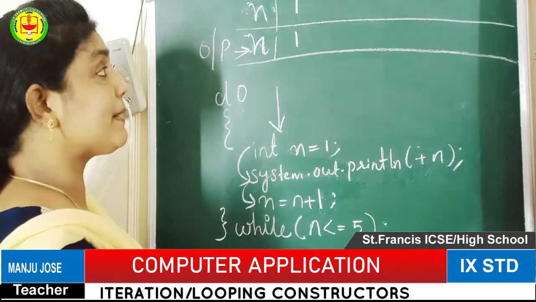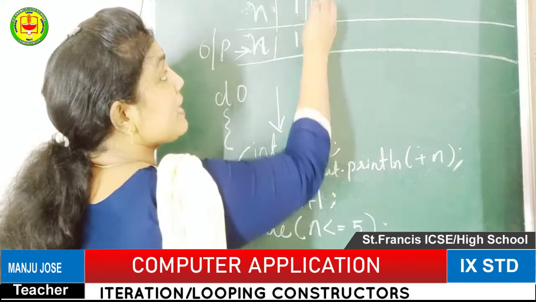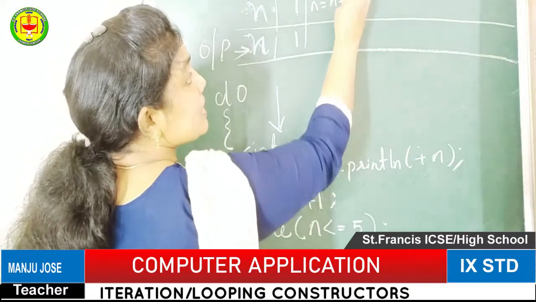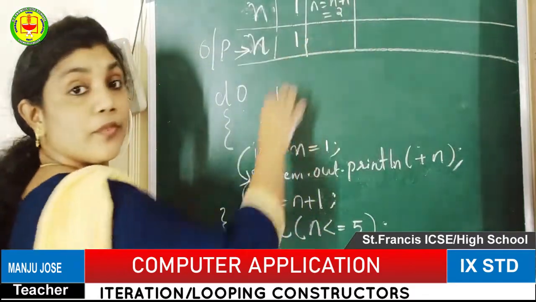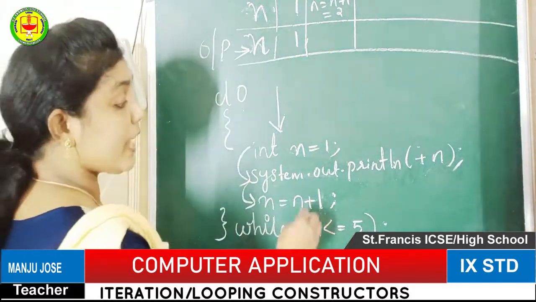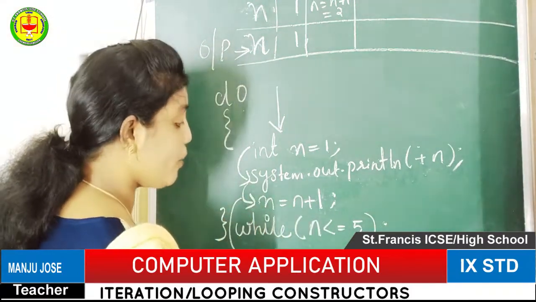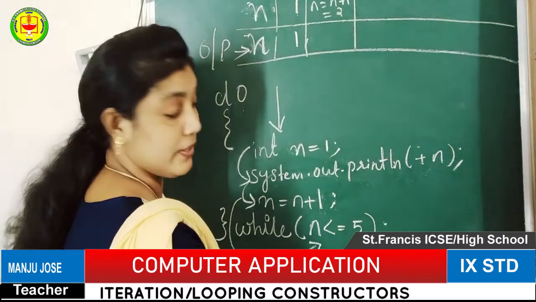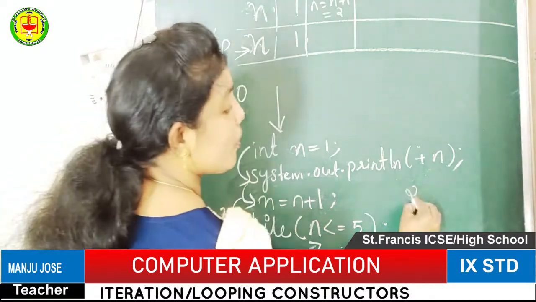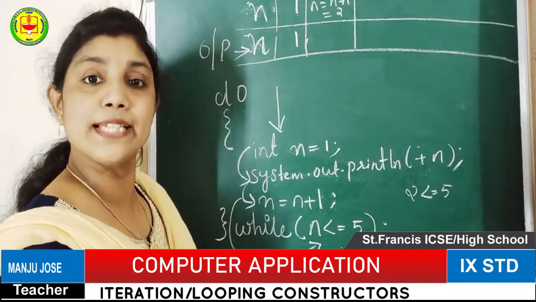So n = n + 1 means the present value of n is 1, and after this statement the value of n will become 2. Then after changing the n value, the controller will come to the looping section: n less than or equal to 5. That means 2 less than or equal to 5, and of course that is true.